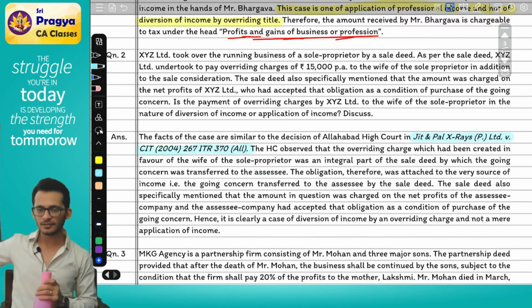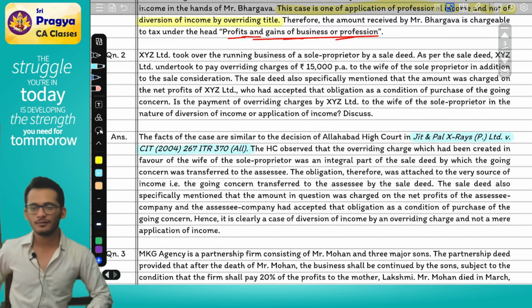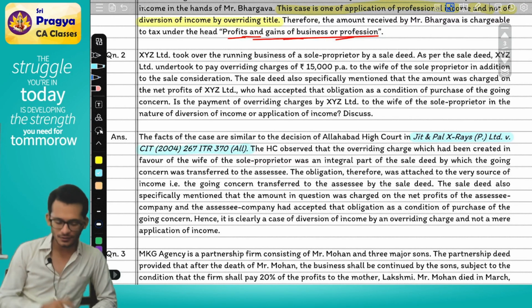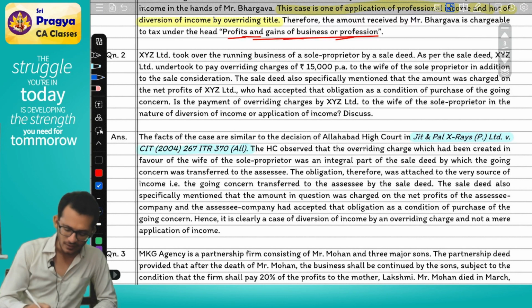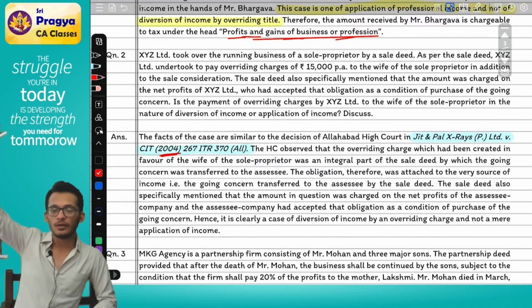Do you know what these numbers mean? No? Let me help you. You see some 2004. What is 2004? 2004 is the year in which the decision was passed. Okay. So which means this decision is pertaining to 2004.